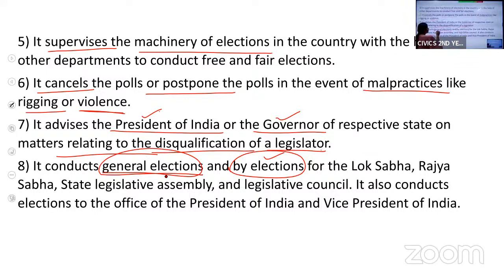General elections are every 5 years. By-elections are in the event of vacancy to the seat for Lok Sabha, Rajya Sabha, legislative assemblies and legislative council.